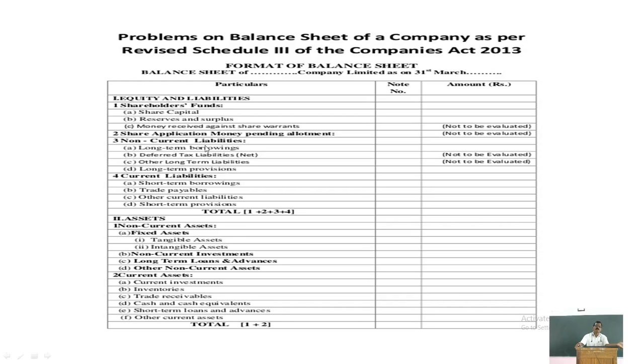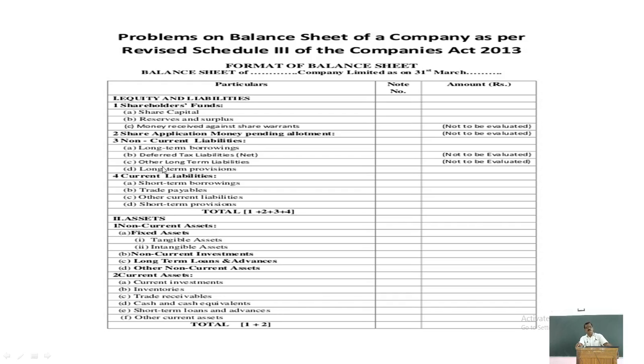It may be debentures, it may be long-term loans and advances. Long-term borrowings means long-term loans and advances, debentures, right? And deferred tax liability, net amount, that can be shown. And other long-term liabilities, apart from this, if there are any other long-term liabilities, that should be shown. And long-term provisions, the provisions created for more than 1 year, right?